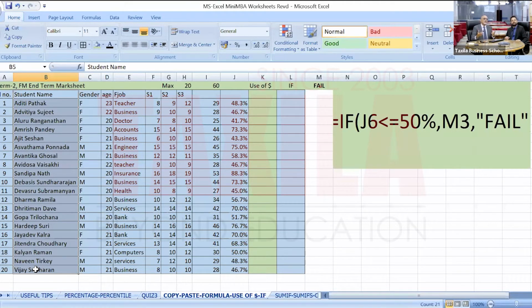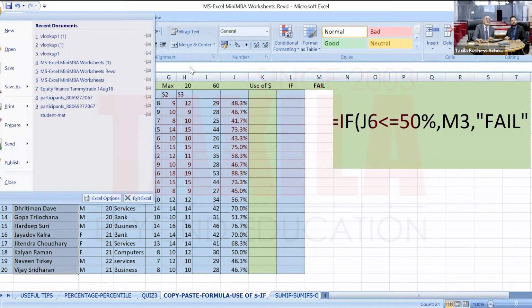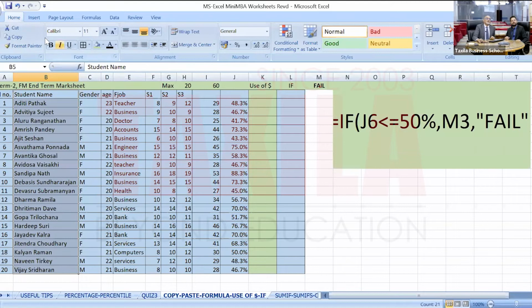There are two ways. I can say Control plus C. This is copy. And there is one more way to do that from the worksheet itself. When I go to the ribbon, the left group has cut and copy. There are two functions. If I cut it from here, it will vanish from here.